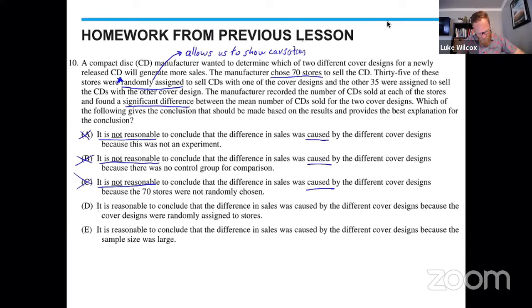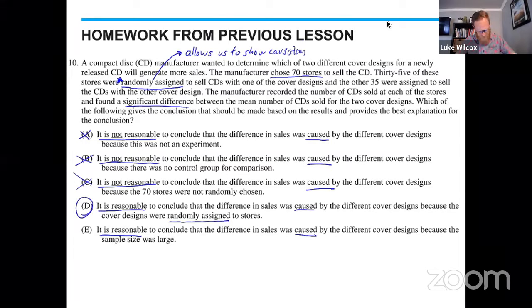both of which are saying it is reasonable to conclude causation. But we have to look at the end of the statements to decide which one is correct. So if we look at answer choice D, it is reasonable to conclude that the difference in sales was caused by the different cover designs because the cover designs were randomly assigned to stores. Well, that random assignment is in fact what allows us to show causation.